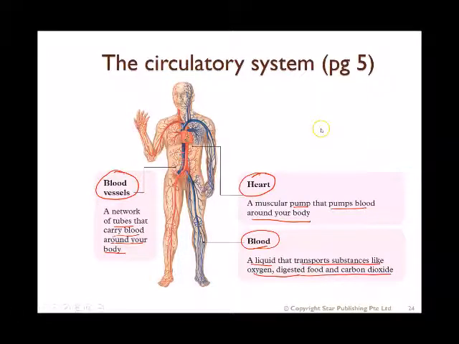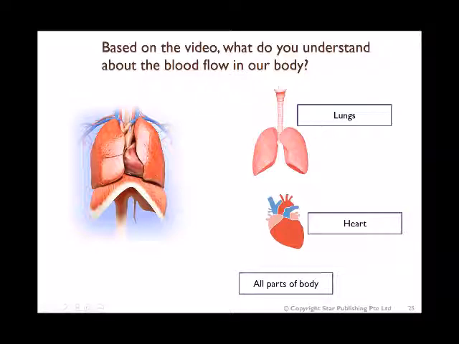Next, we are going to talk about how the blood is pumped all around the body. Normally when you look at pictures of the heart, it will look something like that. The heart will be in between your lungs like that. So what you have over here is your heart. This is the muscular pump that will pump the blood. And then you have your lungs. And in case you forget, this thing over here is your diaphragm.